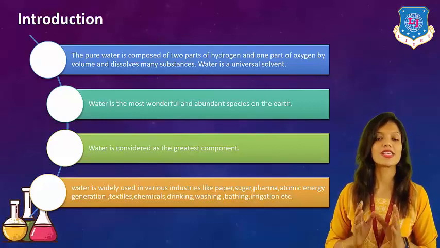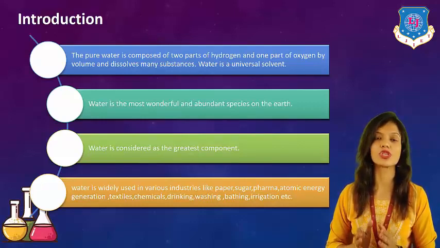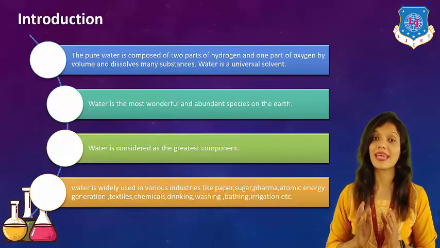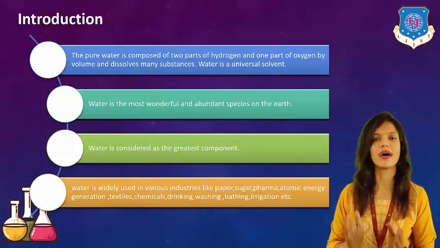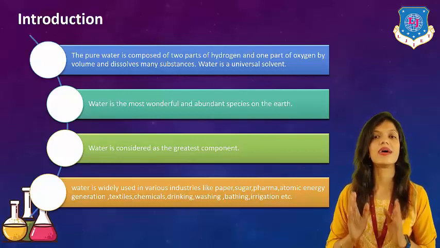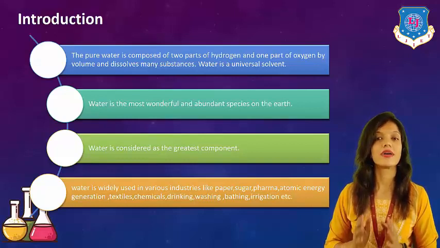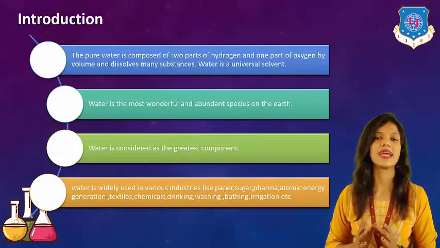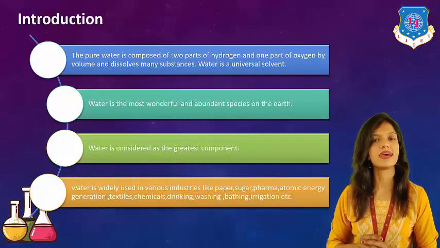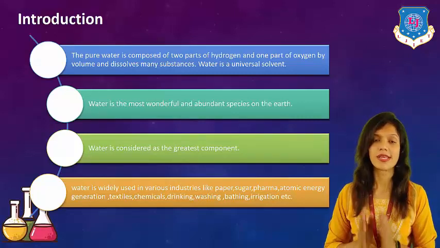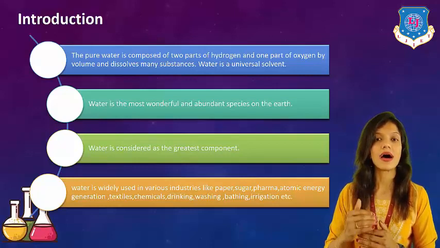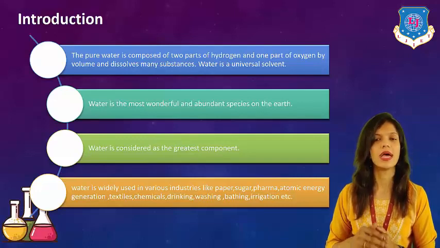In this manner, as we all know, it is the most wonderful and most abundant chemical species present on the earth. Here abundant means in a very high amount. We all know that earth contains water in a very high amount. Water is considered as the greatest component. That means it can mainly dissolve, or it can mainly participate or collaborate with many substances.